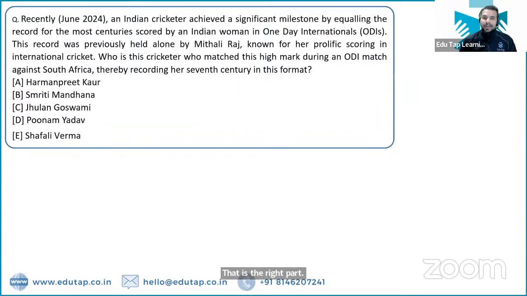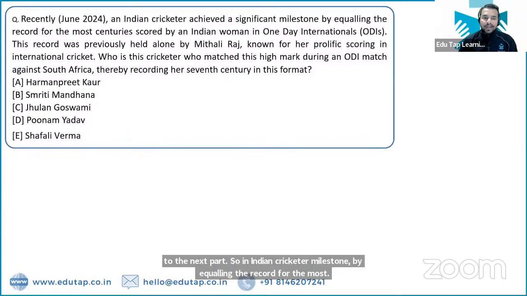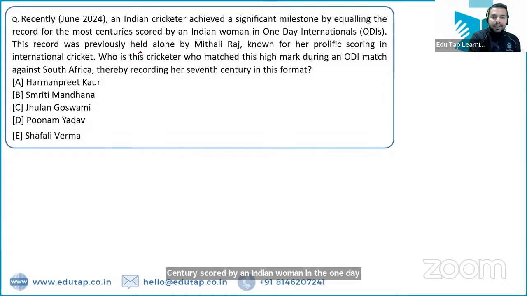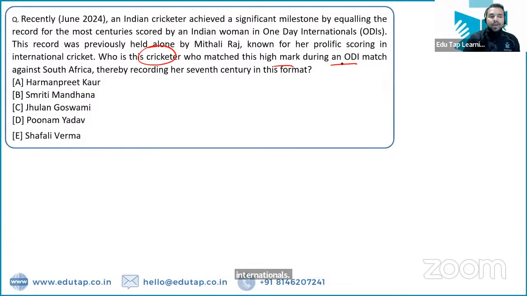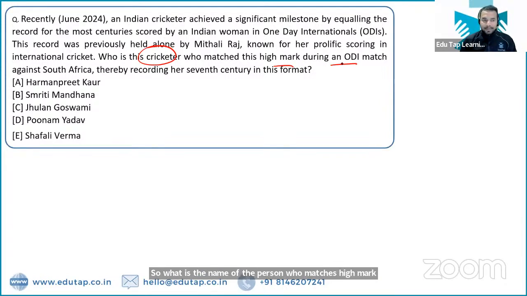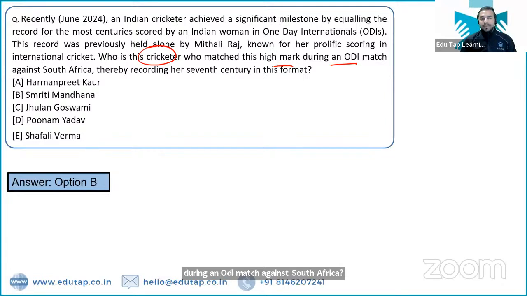So an Indian cricketer achieved a significant milestone by equaling the record for the most centuries scored by an Indian woman in one-day internationals. So what is the name of the person who matched this high mark during an ODI match against South Africa? The name of the person is Smriti Mandhana. Smriti Mandhana is the right answer.